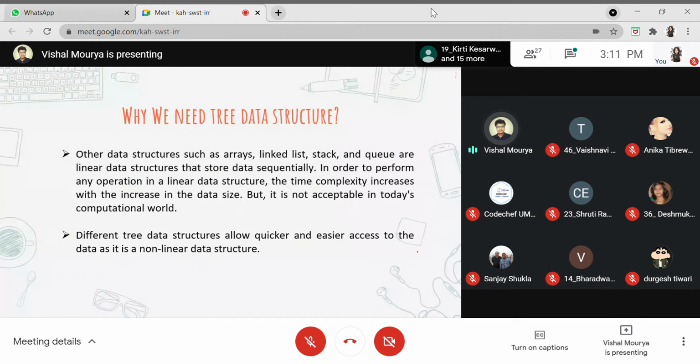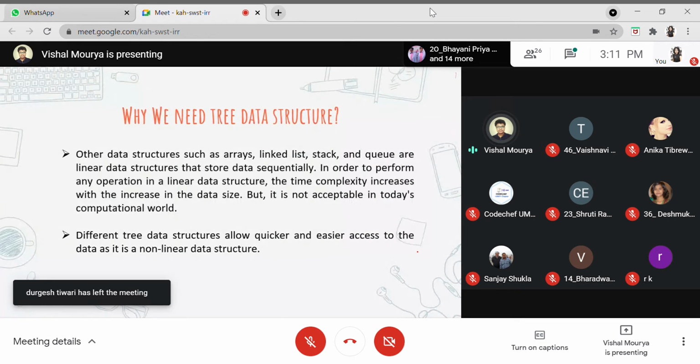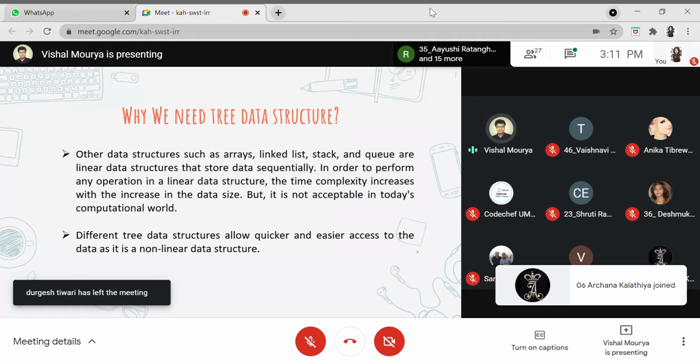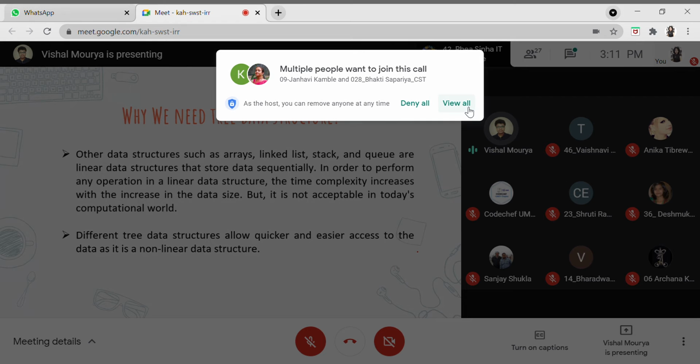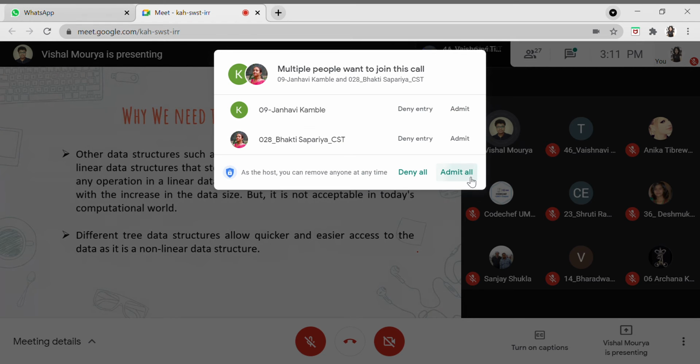So recently I was having a talk with a guy who was just placed in Google. What he was telling is, you don't have to actually write the code. You have to first grasp the logic behind everything. Why that data structure is needed. Why that implementation is needed for that data structure.